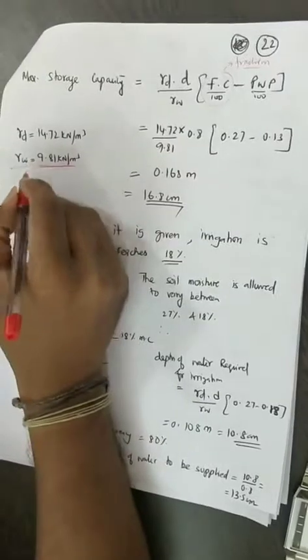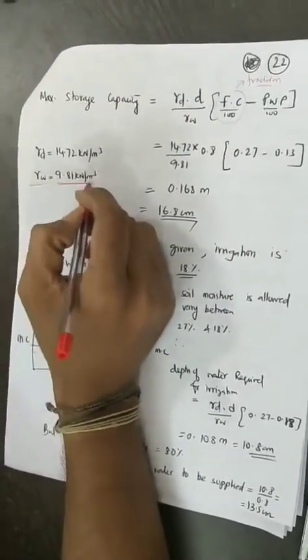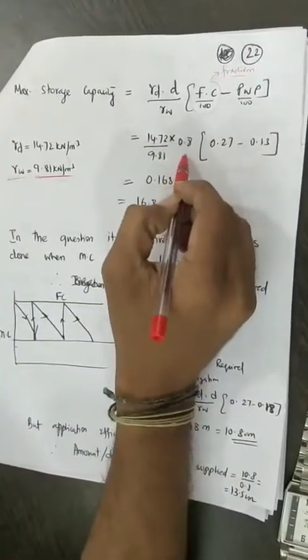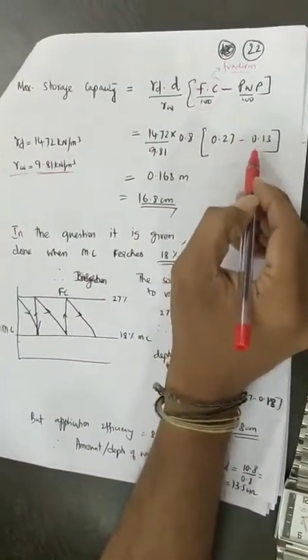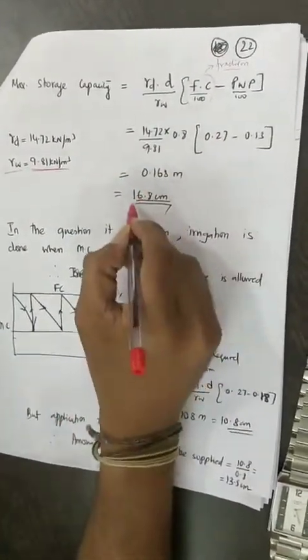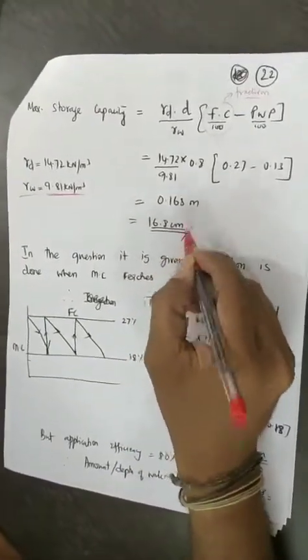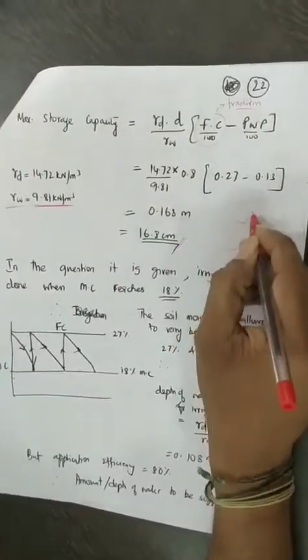So this is where we all make mistakes. So 14.72 divided by 9.81 into 0.8, FC is 0.27 given in the question, and PWP is 0.13 that is given in the question. So 16.8 centimeter is the depth of water that is stored between FC and PWP.